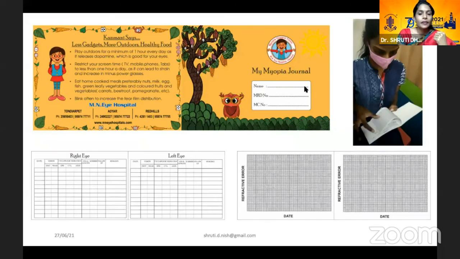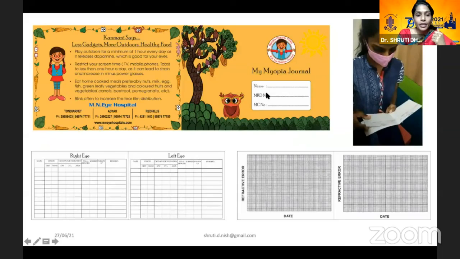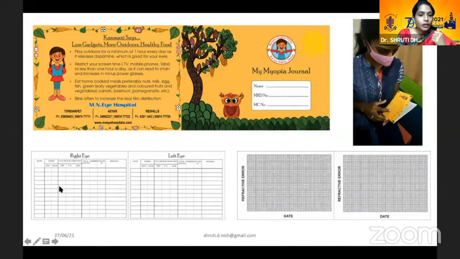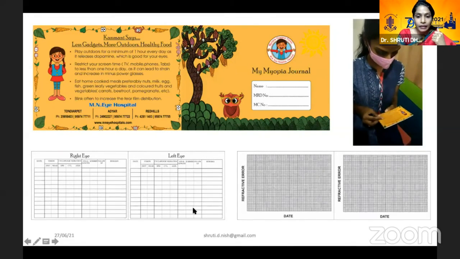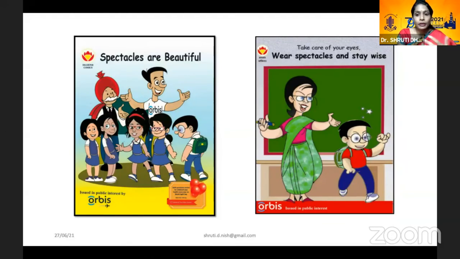So this is the myopia journal that we hand out to our patients, and we give them all the measurements that have been done here, along with the axial length and a refractive error measurement that is plotted so that they can have visual information. These are the kind of things that we give.